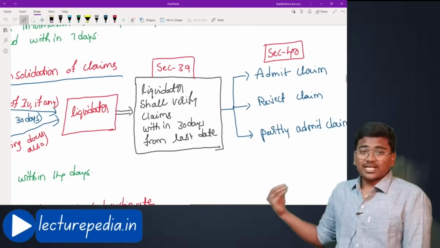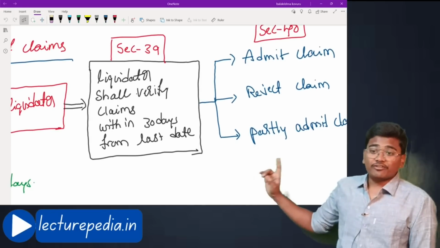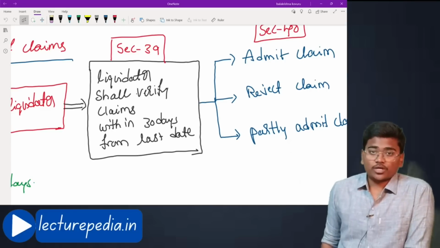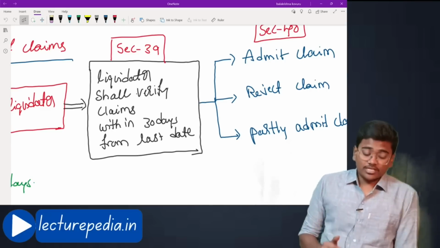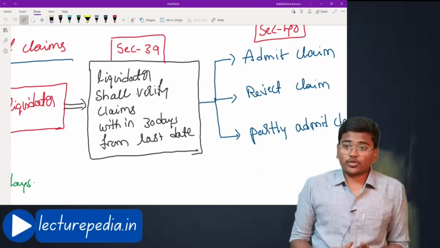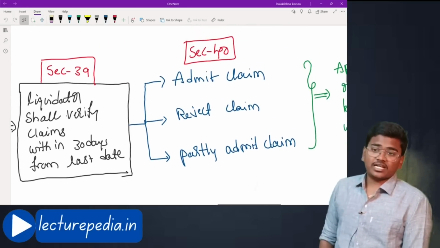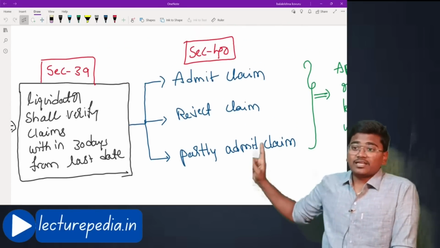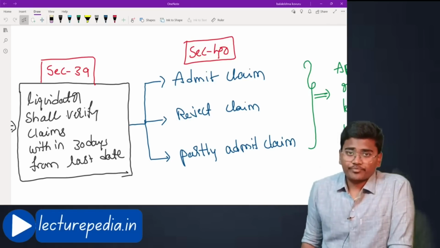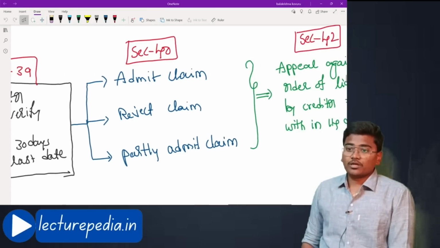Now, once they are submitted to the liquidator, what will the liquidator do? The liquidator will verify the claims within 30 days from the last date of submission of claims. Okay, within 30 days he has to verify whether the claims submitted by these creditors are correct or not. That is covered under section number 39. Now, after verifying the claims, the liquidator can either admit the claim, reject the claim, or partly admit the claim. That is covered under section number 40.